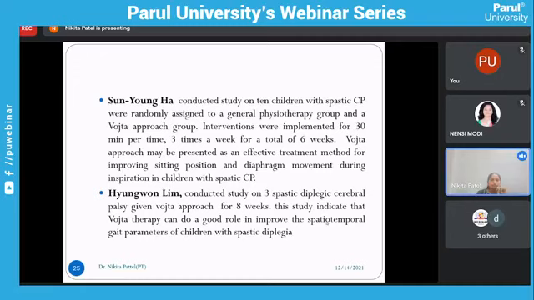Next, Jung Yeon Lim conducted a study on 3 children with spastic diplegic cerebral palsy and gave them the Vojta approach for 8 weeks. The study indicates that Vojta therapy can play a good role in improving the spatiotemporal gait parameters of children with spastic diplegic CP. So it is used for this particular type of child.